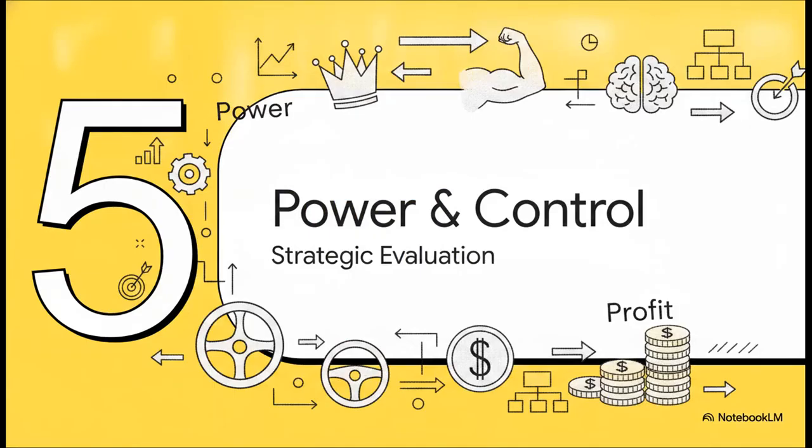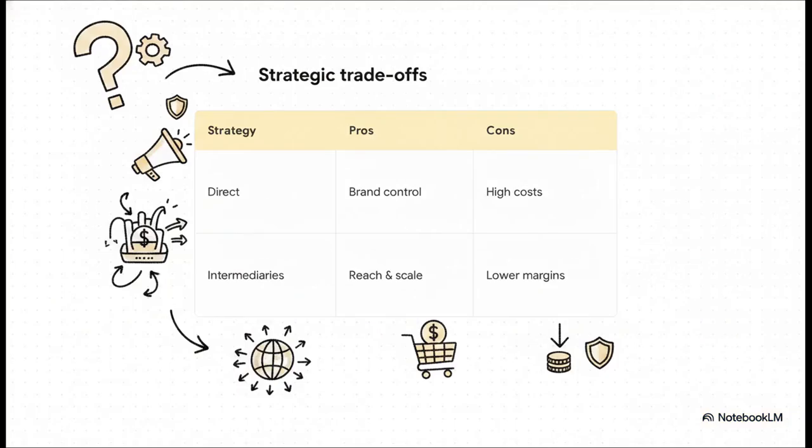And finally, Section 5, Power, Profit, and Control. This is our high-level strategic evaluation. The absolutely crucial point here is weighing the strategic trade-offs of removing intermediaries. If you go direct to consumer, the massive advantage is you get total control over your brand image and a higher profit margin per unit. The flip side? Well, you're going to face high digital marketing costs and some seriously complex, expensive logistics to manage.